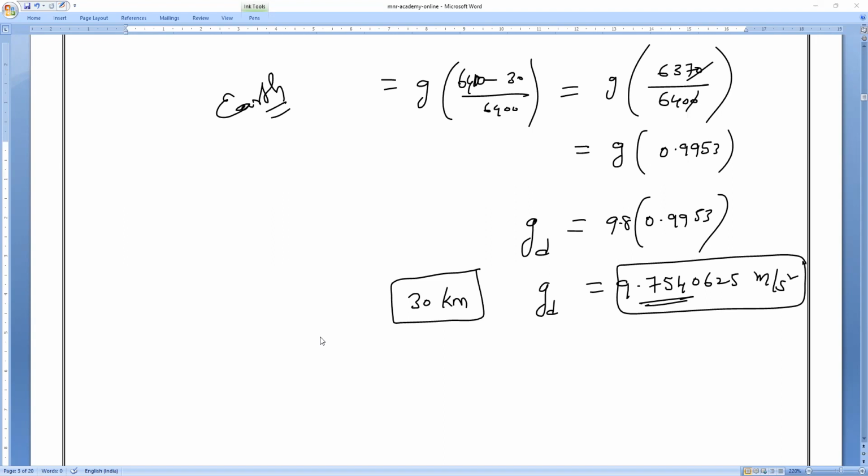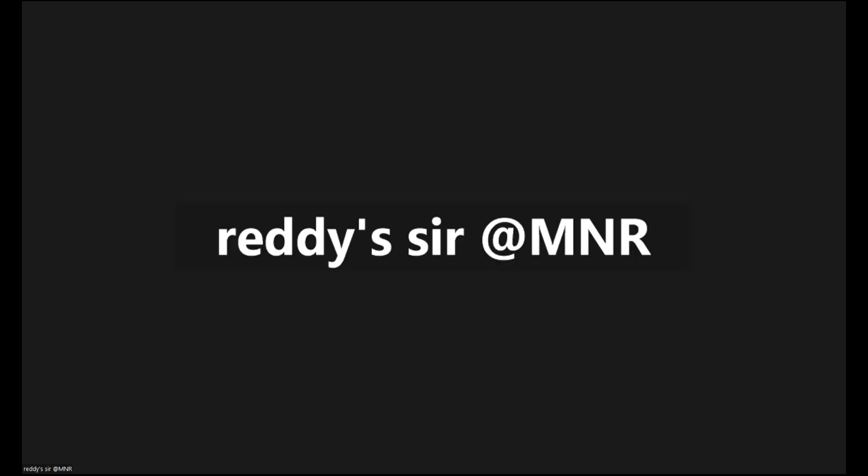Now I will give you one question. That question you have to solve and send me the answer individually. But this g value is not in meter per second square. This g value is in centimeter per second square. Let me see how many of you will solve this question. I won't send the question; I will show you on display and you all can try and answer to me.